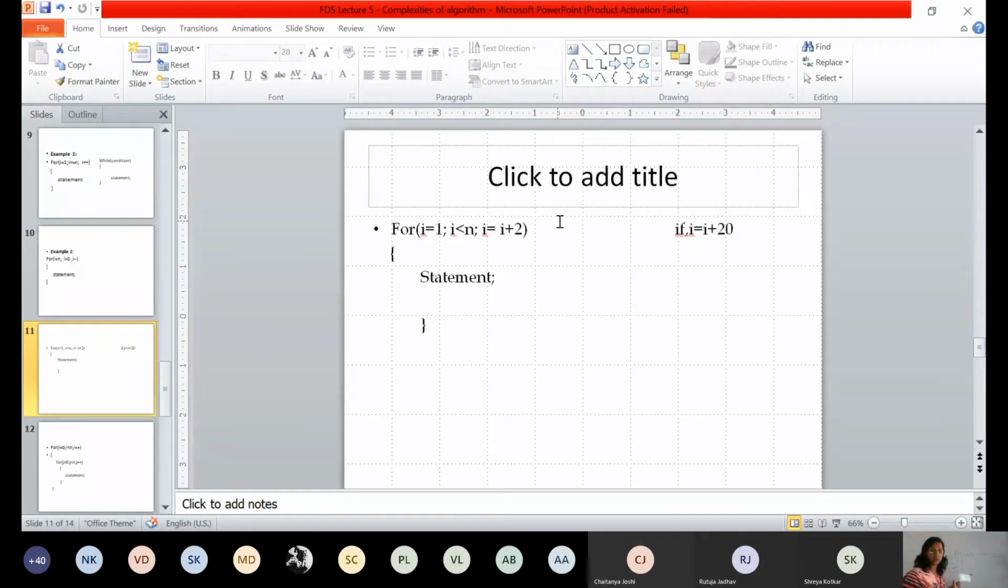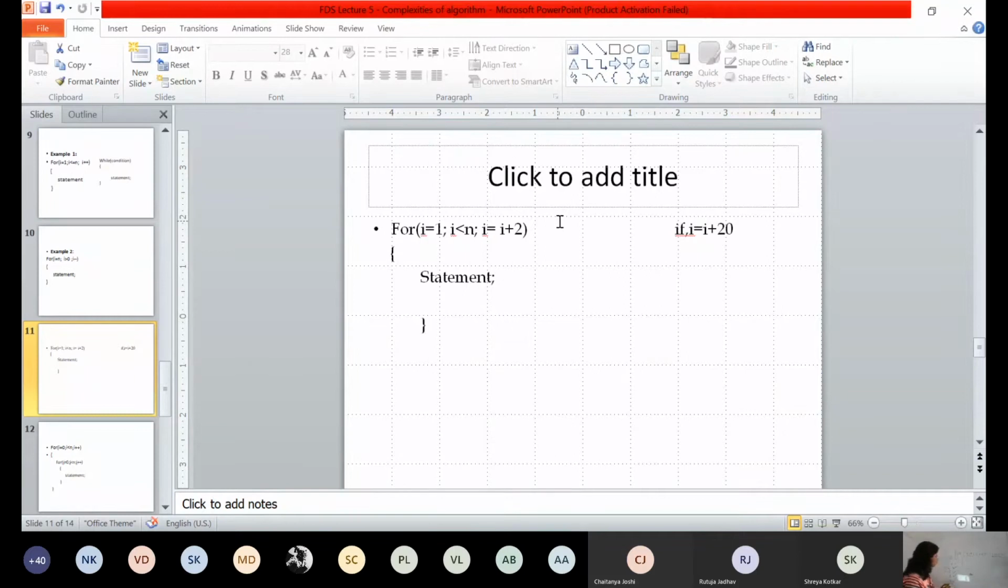In the next iteration, what will happen? 7 plus 2, 9. 9, yes, it will execute, right? Now in the next iteration, what will happen? 9 plus 2, 11. Is 11 less than 10? No. False. After this, your for loop will stop.